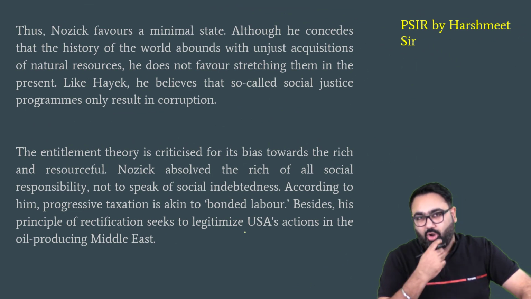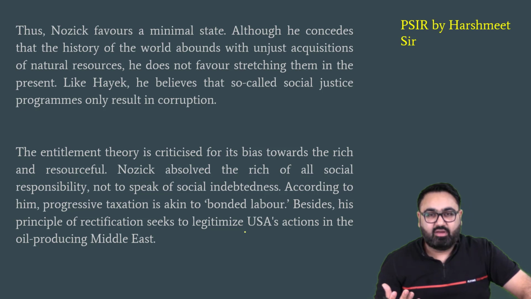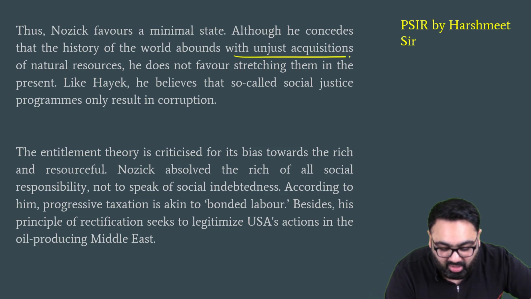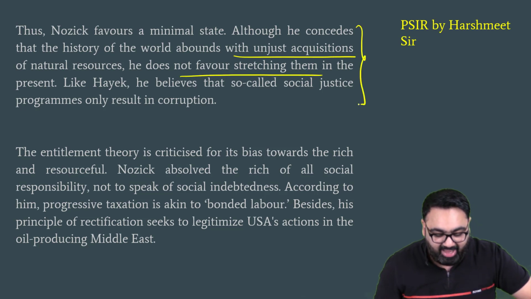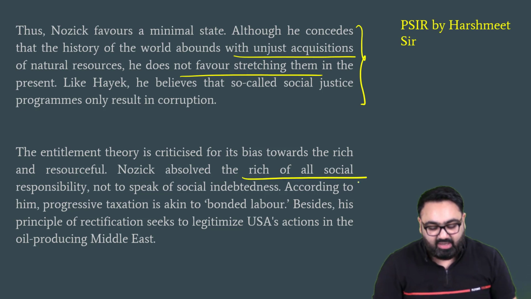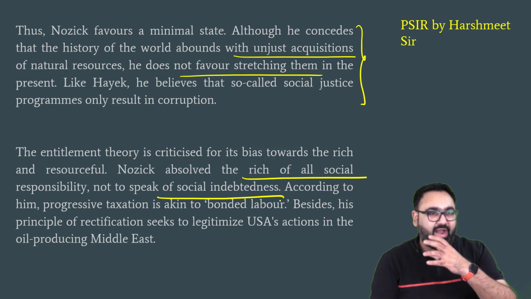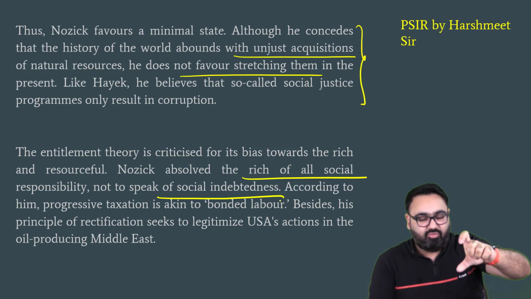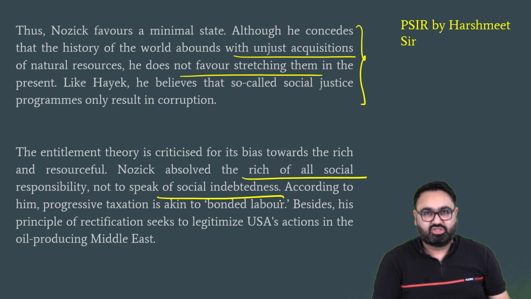Then you talk about how Robert Nozick has always preferred a liberal state where government does not interfere. He also understands that it might lead to unjust acquisitions, and to concentration of property in the hands of a few people. He absolved the rich of all social responsibility and did not speak of social indebtedness. He did not say that the rich people should distribute their property to everyone else. He just favored transfer of property from one generation to the next.